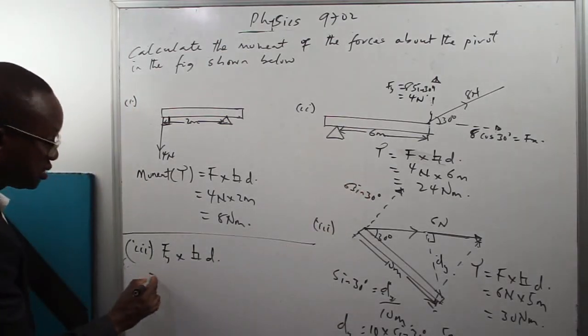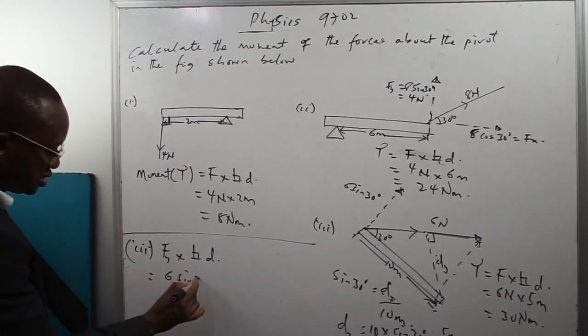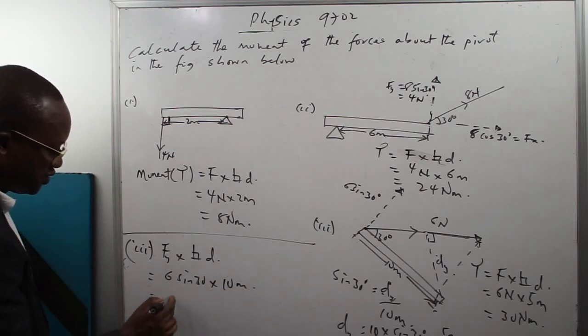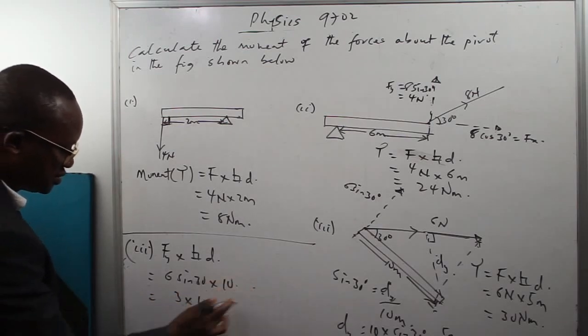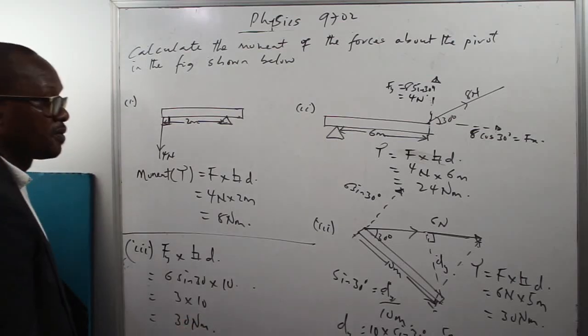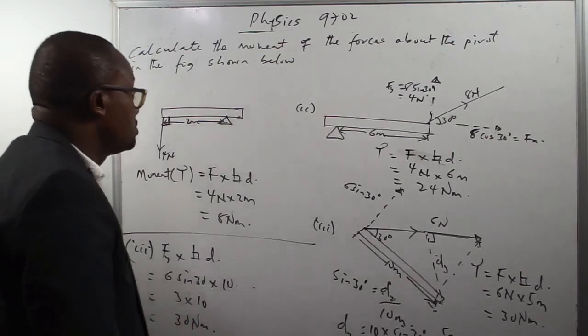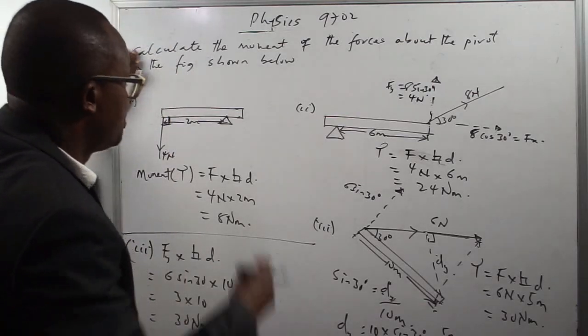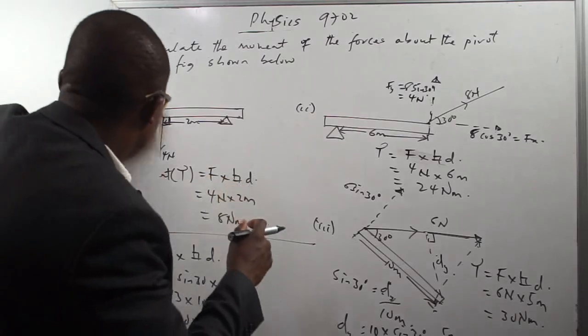So that will be 6 sine 30 multiplied by 10 meters. That will give you 3 times 10, and that will give you 30 newton meters. Okay? Very quickly, we move to the next one.